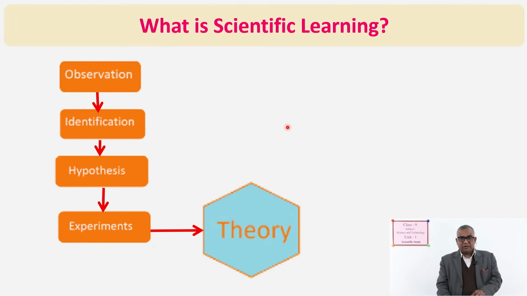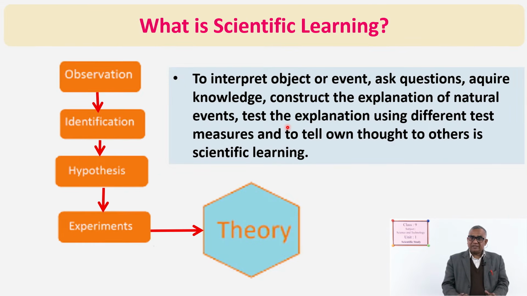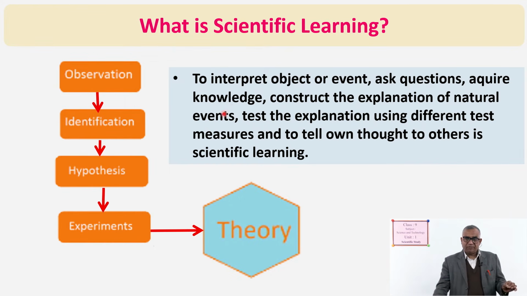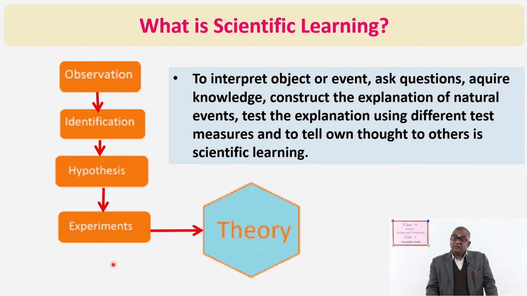Yes. So, on the basis of these things, you can say that to interpret object or event. Here the sentence is longer, so try to understand in parts. To interpret object or event, what are they? Ask questions, acquire knowledge, construct the explanation of natural events, test the explanation using different test measures, and to tell own thought to others is scientific learning.